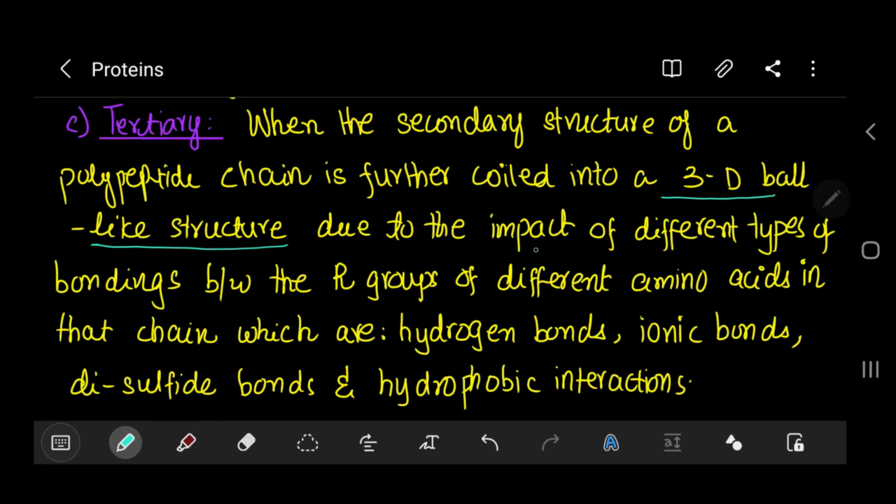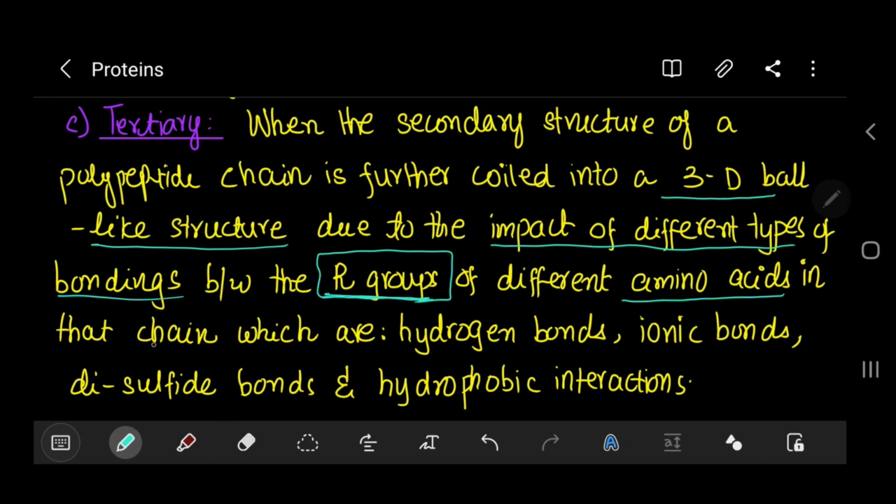This is due to the impact of different types of bondings between the R groups of different amino acids. This is very variable, because it depends on the R group. We can have different types of amino acids and different arrangements. We can have a million types of these bendings and different shapes or structures. They are very varied structures.